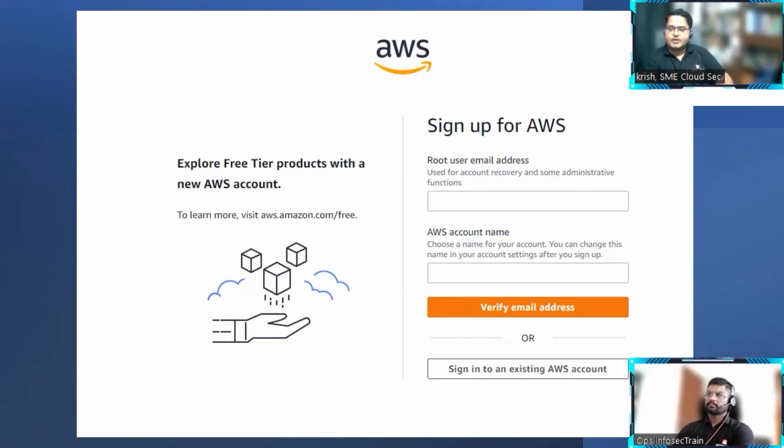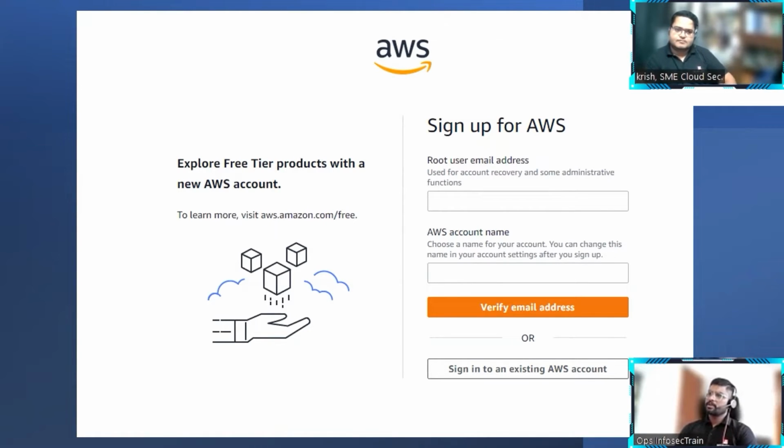So we have to enter the proper email address, and there is an account name. This account name is a very important thing. In fact, when people talk about creating an AWS account, for the account name they will put some random things. But especially when you go to a cloud platform, you must have proper tagging. Like in enterprise, we always follow the process of tagging and labeling for things to be properly understood. In the same way, when you create an account, you can give your name, your company name, your project name, type of account, like development account, production account. Whatever name you can give, but give a proper sensible name here.